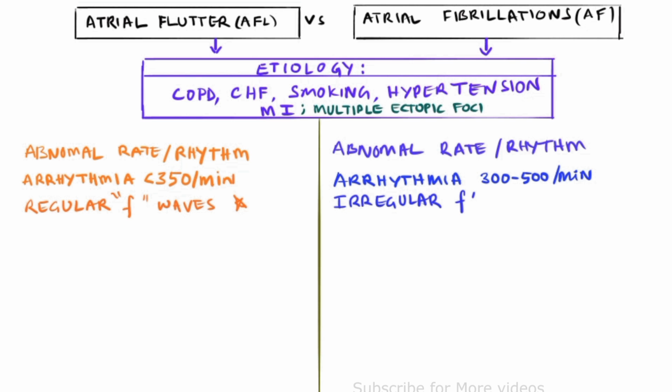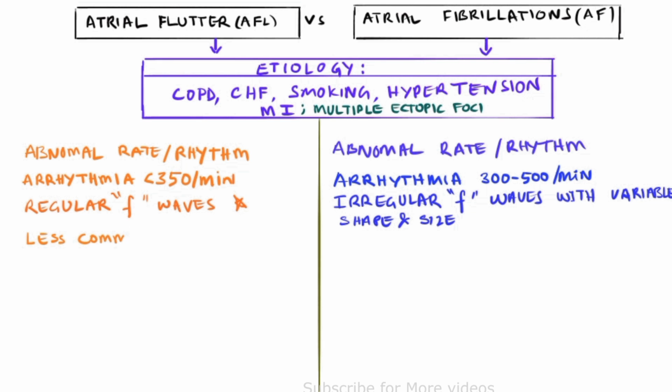This is the very characteristic feature between atrial flutter and fibrillation, and the F wave alone gives us some leads to differentiate between them. In fact, there are other differing features too. Atrial flutter is less likely to be seen in patients, whereas fibrillation is more likely.